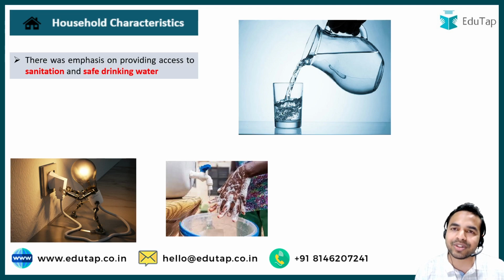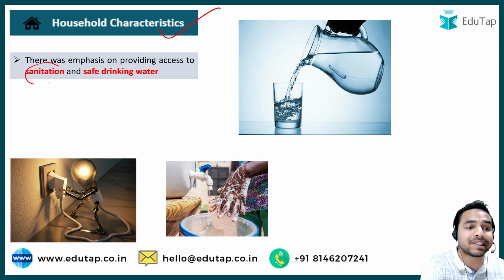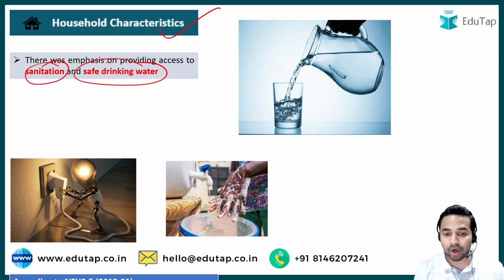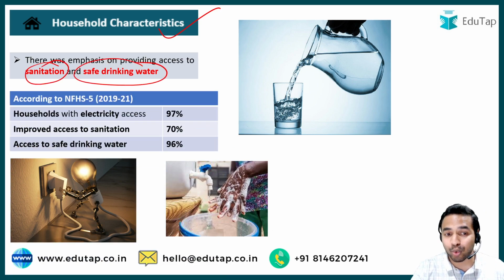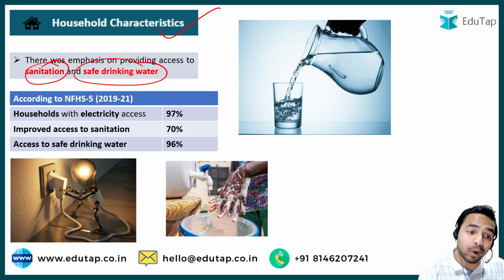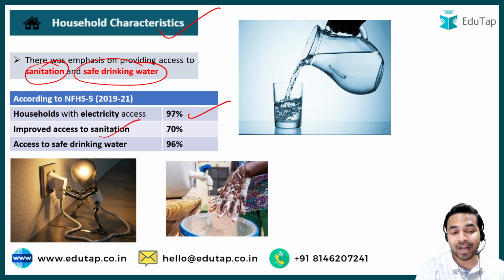Now guys, let's move on to the next important area, that is household characteristics. Here you can see that there was emphasis on providing access to sanitation and safe drinking water. This report also gives data from NFHS 5 once again: households with electricity access were 97%, 70% of the households had improved access to sanitation, and 96% of the households had access to safe drinking water. So these three values are once again a very important part.